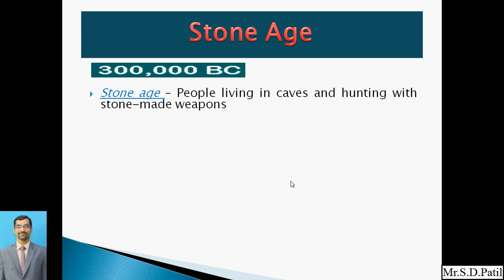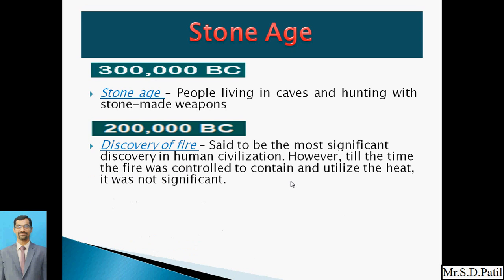The people were living in caves and hunting with the help of stones, right? So we have learned that in our history subject. Afterwards, before 2 lakh BC, that is before the Christian year, the discovery of fire took place.